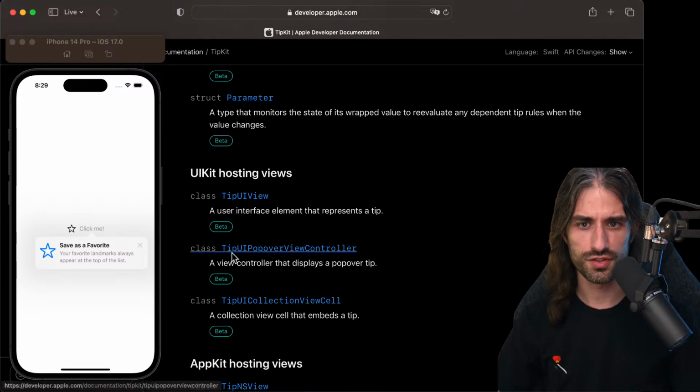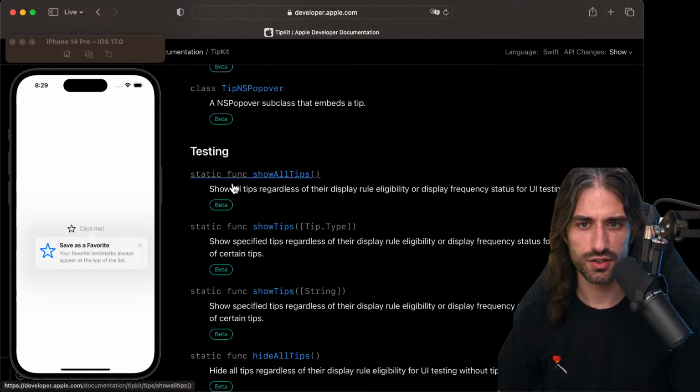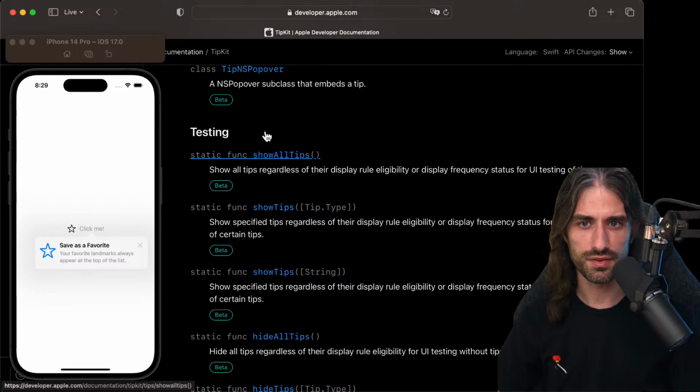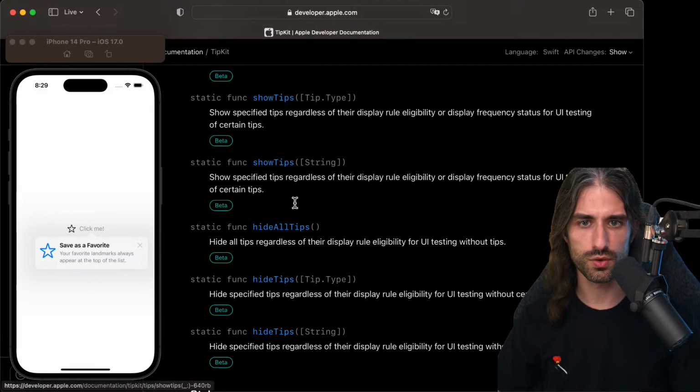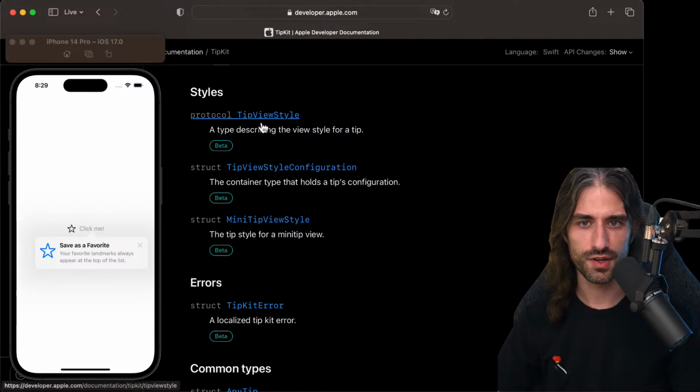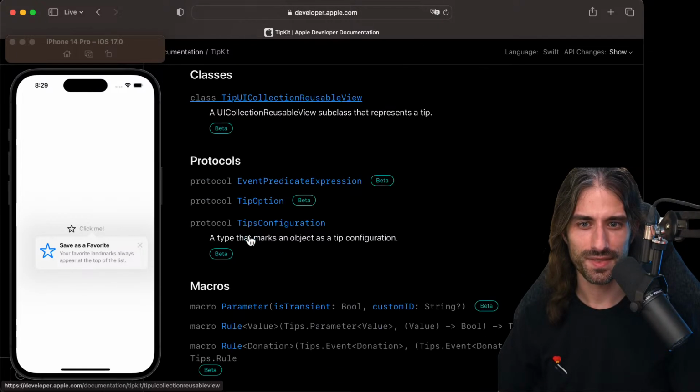We also have these rules that I would like to test just after. Oh, okay. We also have methods more for testing, so for development, where you can show all tips, show a tip, hide them. That's pretty cool. I still haven't figured out how to configure the tip style.